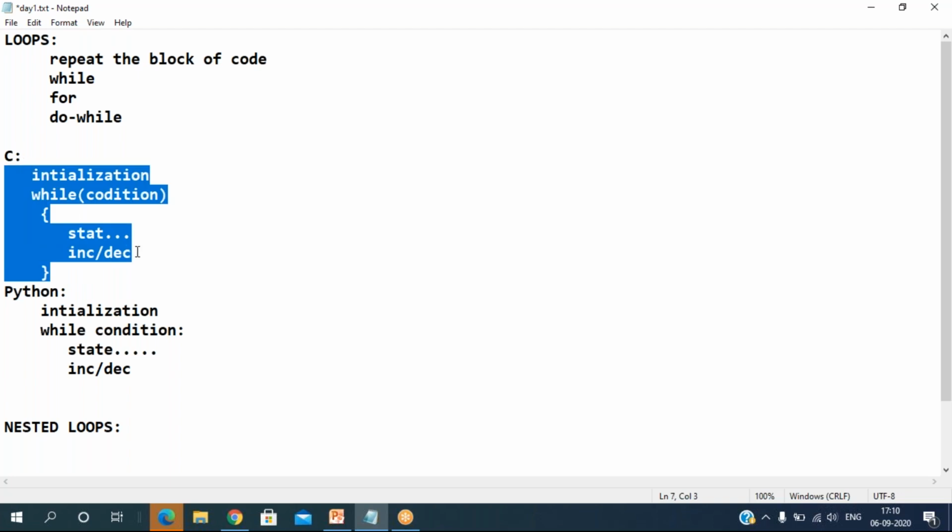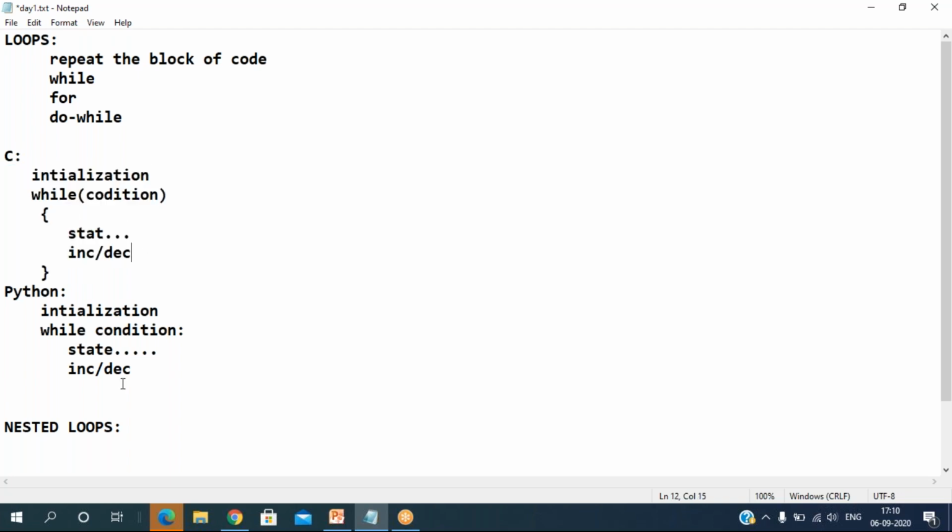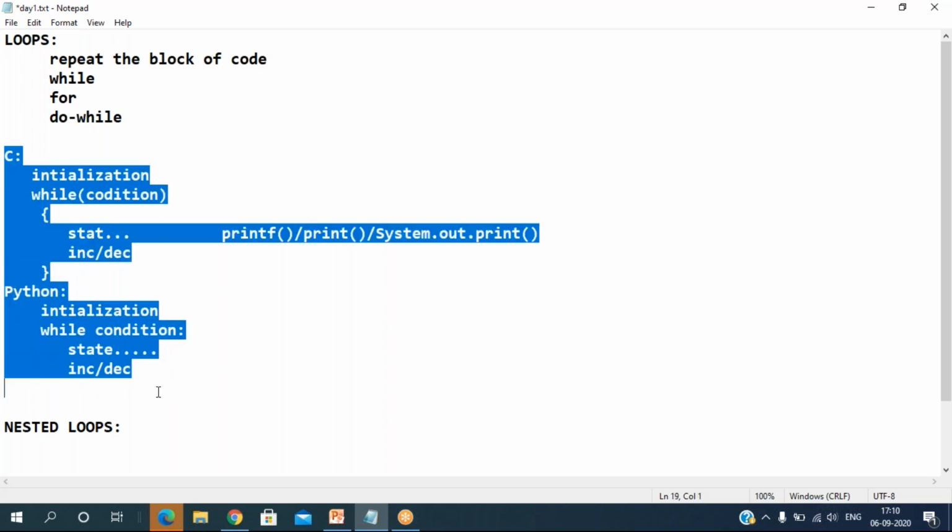The only difference is that in the C language, if you want to write output, we use printf. In Python, you use the print statement. In Java, it is System.out.print or println. So this is the basic stuff of the while block.